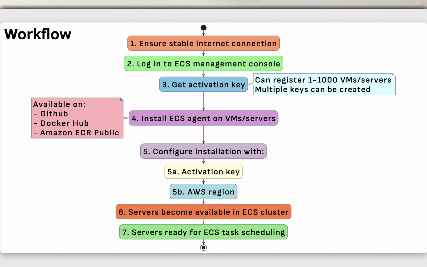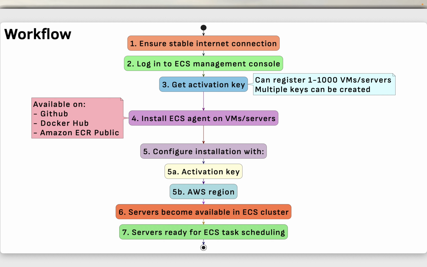So this is a typical workflow. So first you should have an internet connection. So this is one of the requirements, that you should have a stable internet connection. Second, you will log into the ECS management console. So we are using the ECS service, even though we are talking about ECS Anywhere, but we'll use the same ECS service. Then we will get an activation key, and with one activation key you can register up to 1000 virtual machines or servers, and multiple keys can be generated or created.